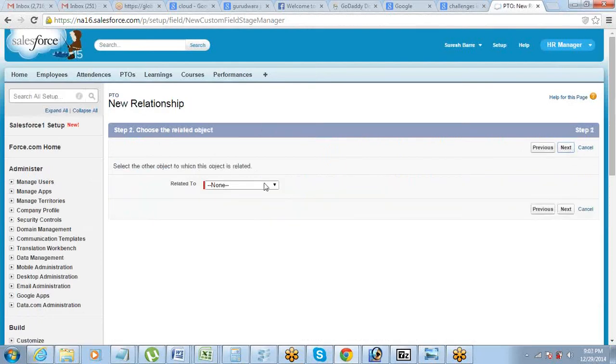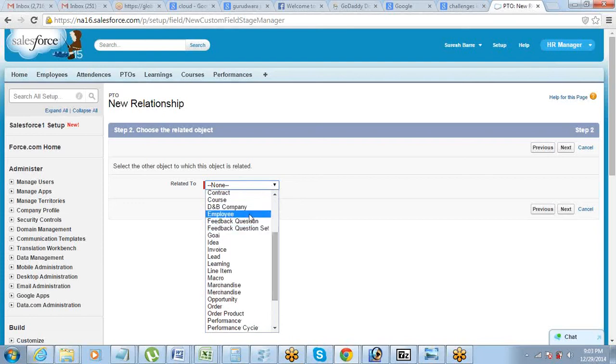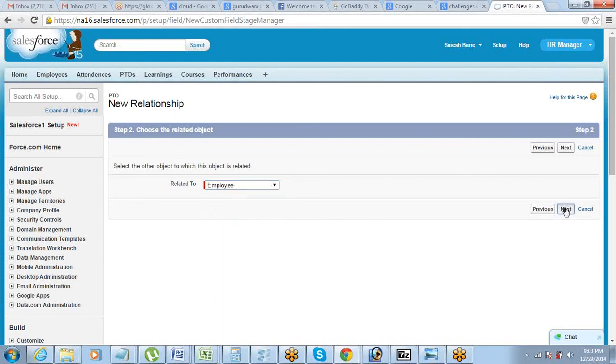Relate PTO to which object? I want to relate it to the employee object. Just select which object you want to relate it to. What is my object? My object is employee. Done. Click on next.